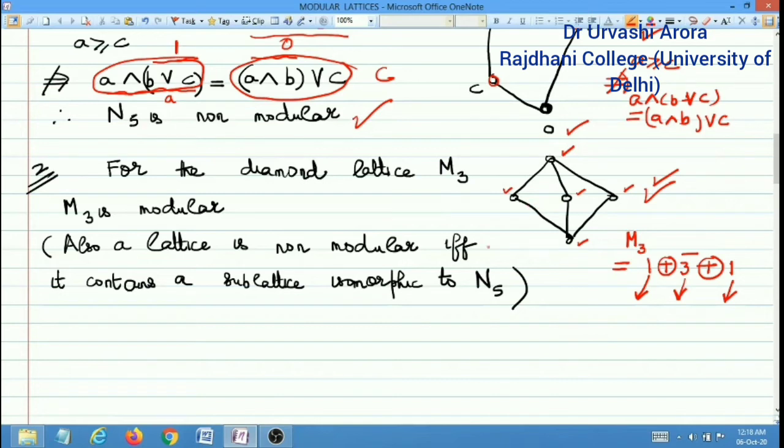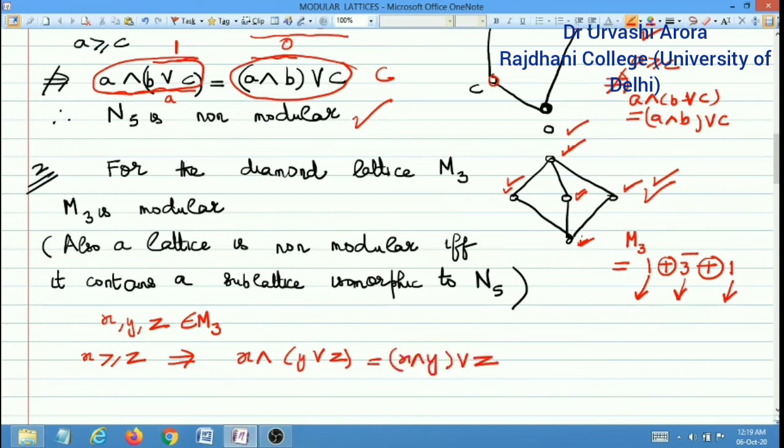And M3 is modular because we can verify for any 3 elements X, Y and Z belonging to M3 that you choose. In M3 there are 5 elements, but if you pick up any 3 elements at a time, X, Y, Z, they can be any of those 5 elements. So if you choose any 3 elements of this M3, then you can simply verify that whenever X is greater than or equal to Z, then X meet Y join Z would be equal to X meet Y join Z. So this would always be true.